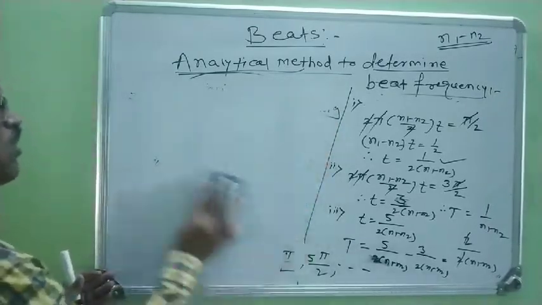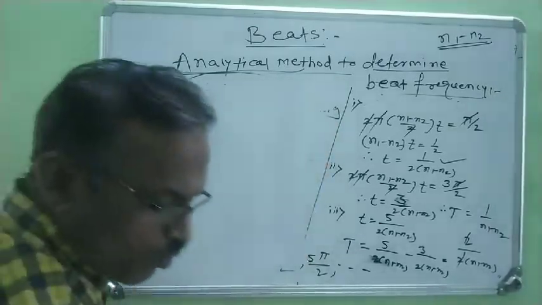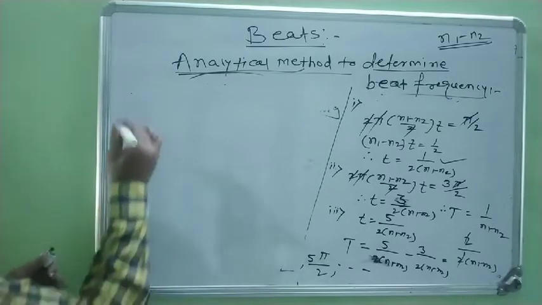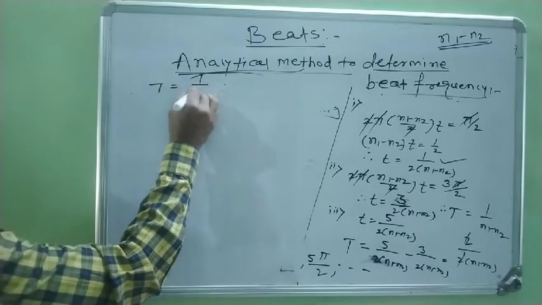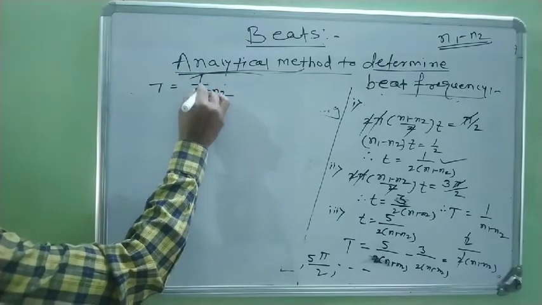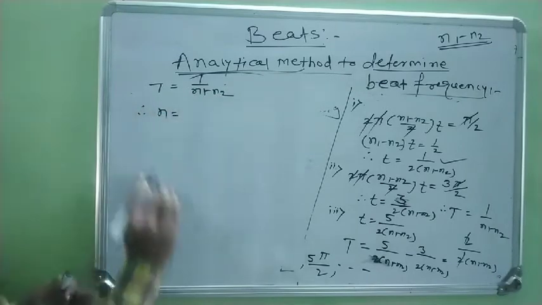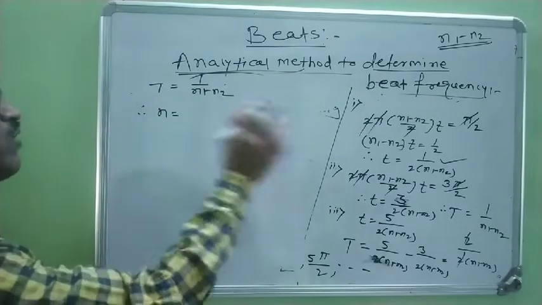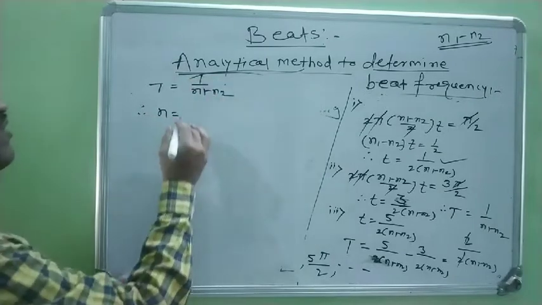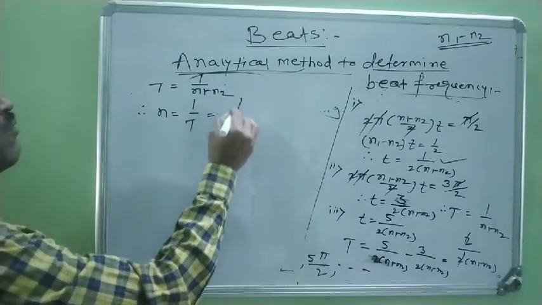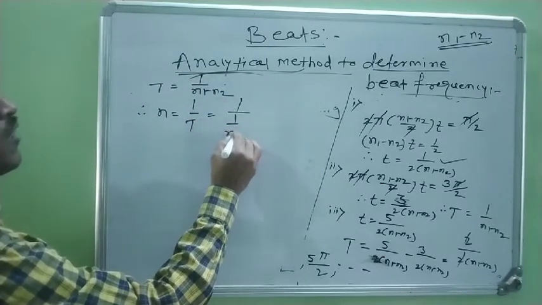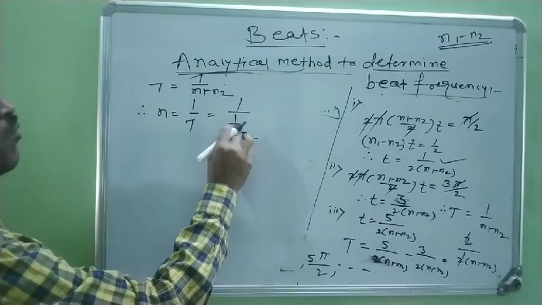Using this period of beats, now we find out the frequency of beats, and we know that capital T is equal to 1 upon n1 minus n2. Therefore, beat frequency is equal to 1 by T, which is again 1 upon 1 upon n1 minus n2.